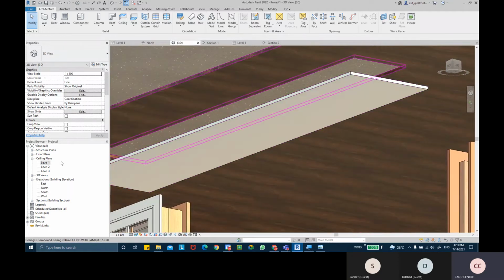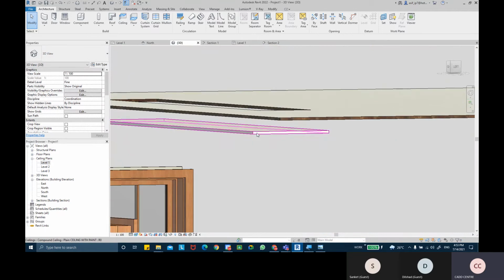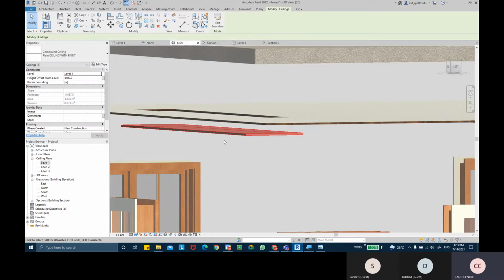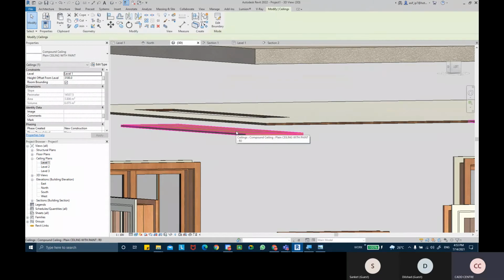Okay. So what I'm going to do is take two methods actually to create this. One is like, I'll take the section view first.